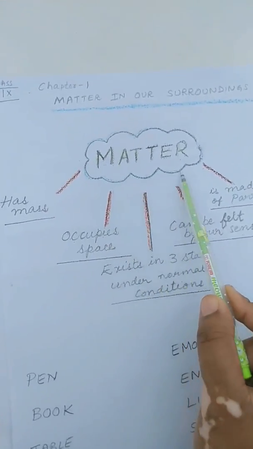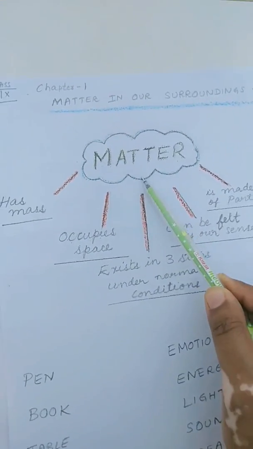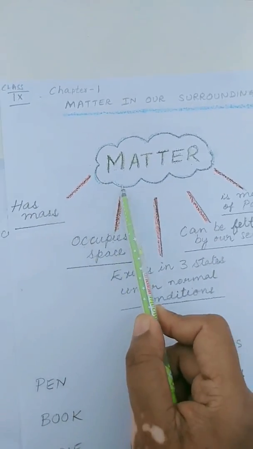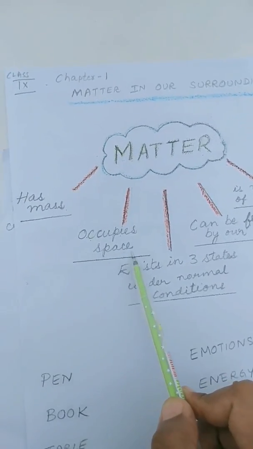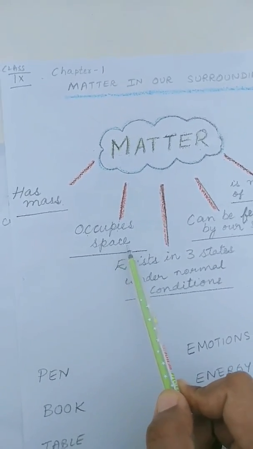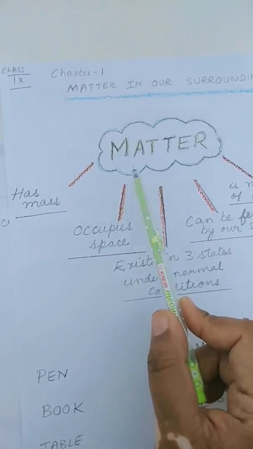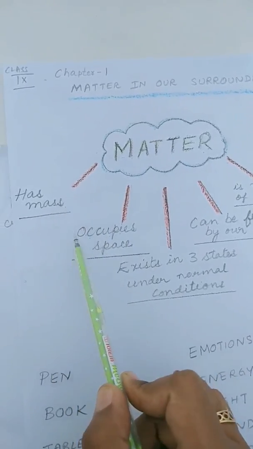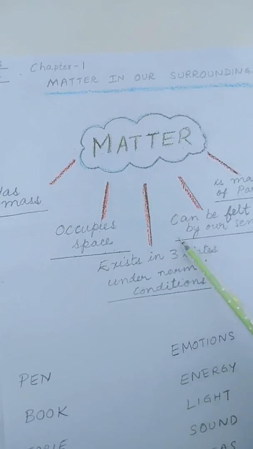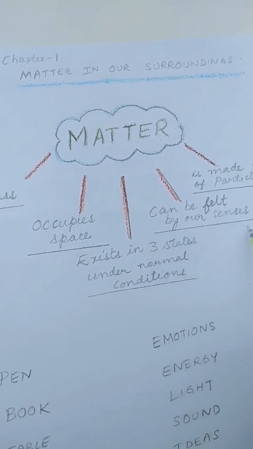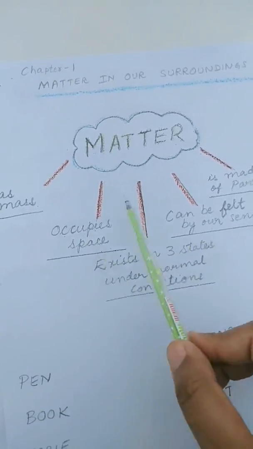So here we have some things related to matter that will give a very clear definition to it. A matter is anything that has mass and occupies space. That means it should have some volume and it should have some mass. So a matter is anything that has mass and occupies space, that is volume. And also it should be perceived by our senses. That means it should be felt by our senses. Then only we can consider that as matter.